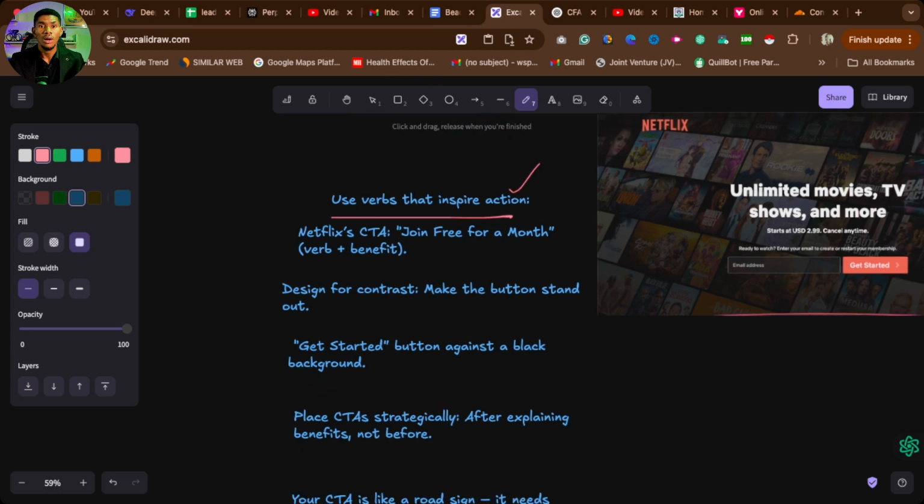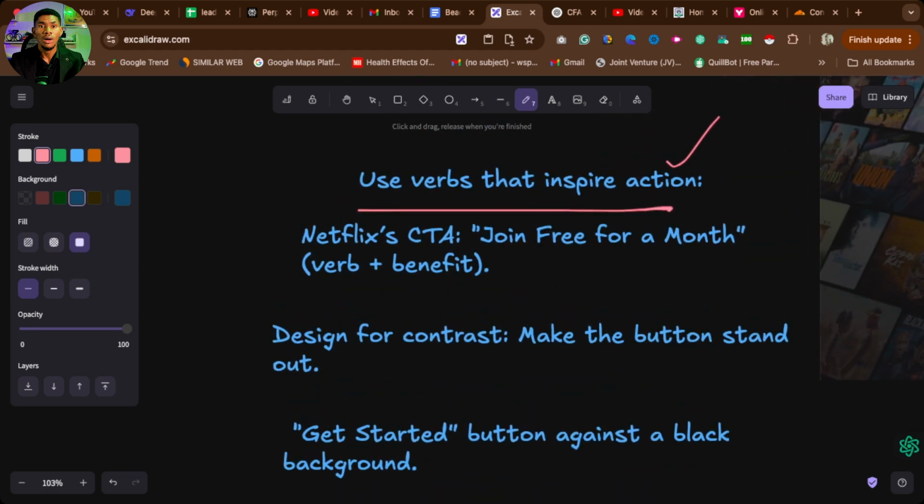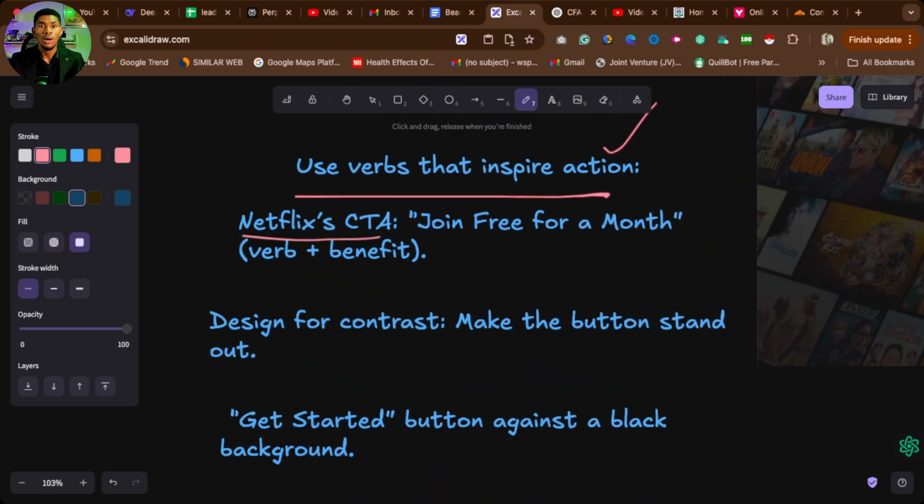Now, let me use an example of what Netflix did. If you are watching Netflix, you will see their call to action is always so strong. Look at this one. Join free for a month. See, they are telling you to join. This is the verb here.